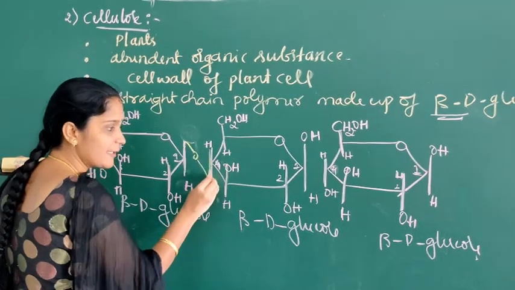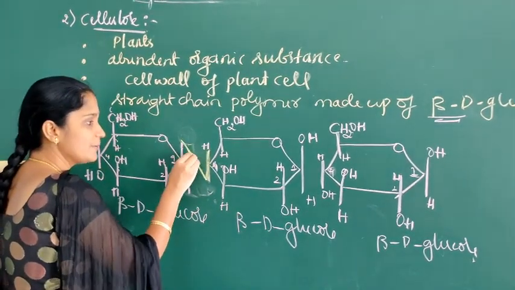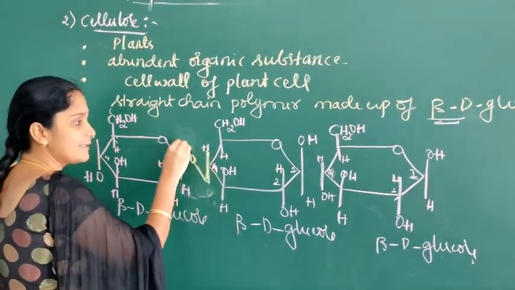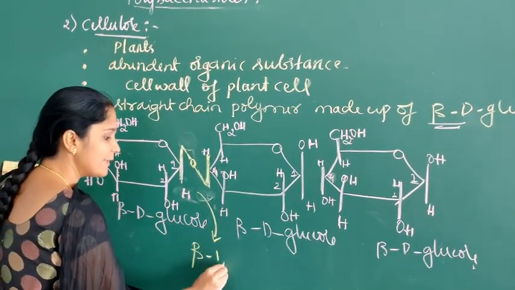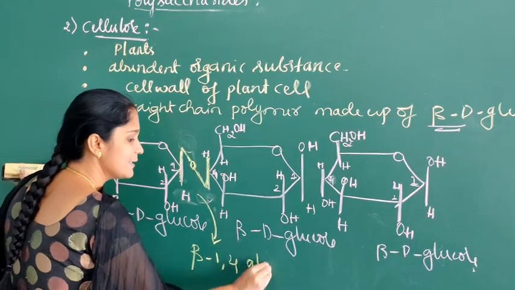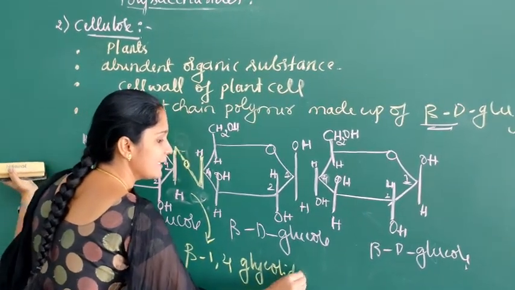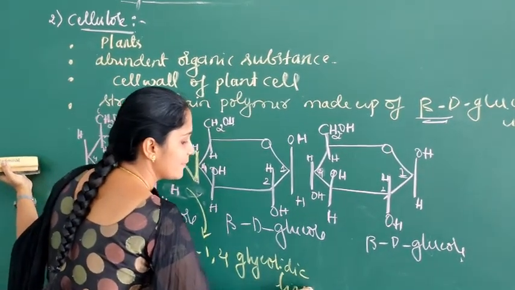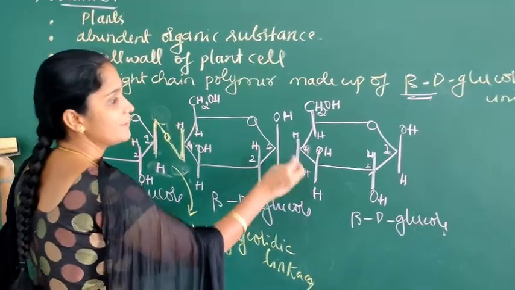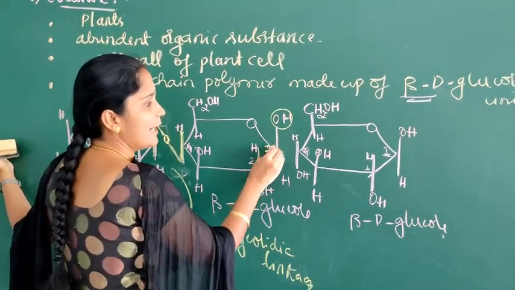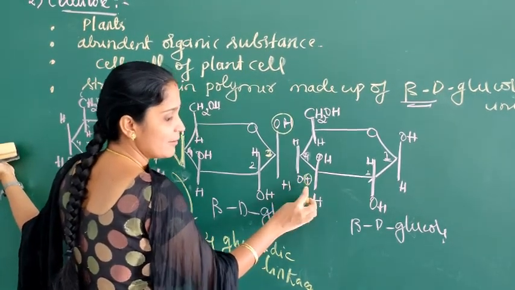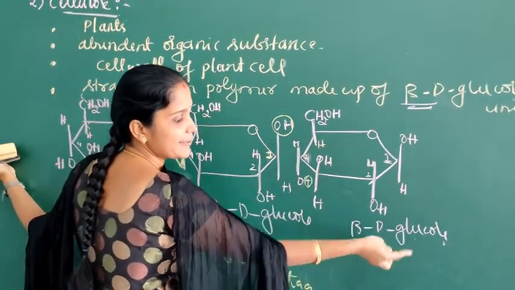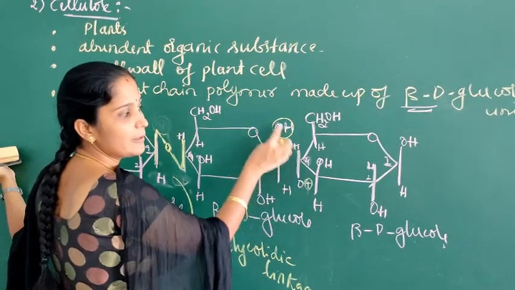So here the left over is oxygen. Write this oxygen in this form. So this is the beta 1,4 glycosidic linkage. Here also the hydroxyl group of the first carbon of beta D glucose and the hydrogen of the fourth carbon of the next beta D glucose undergo reaction.